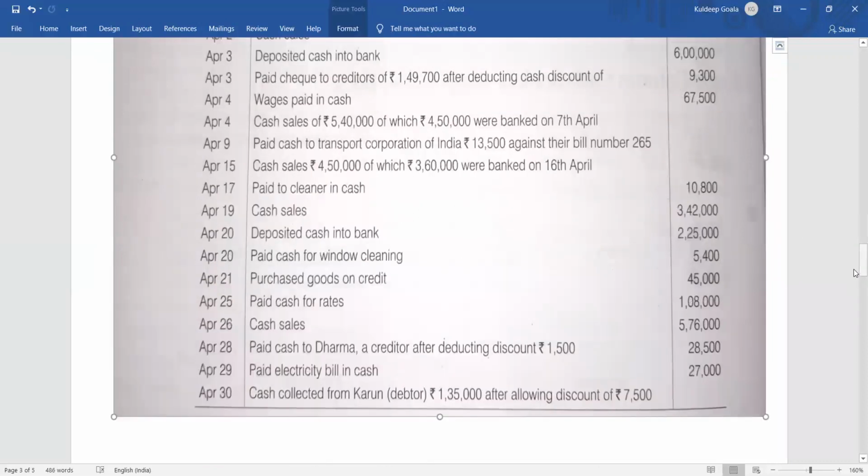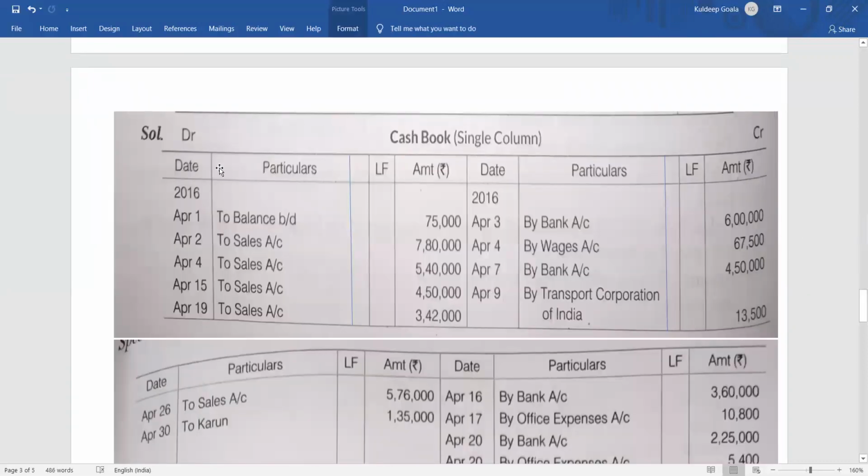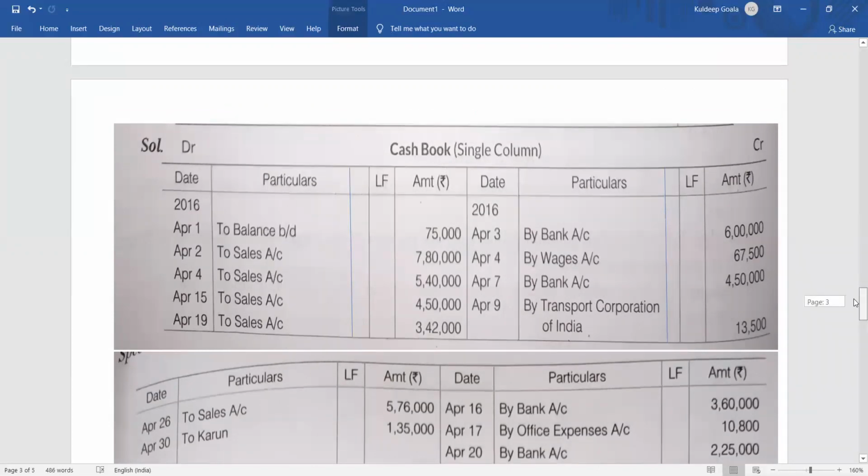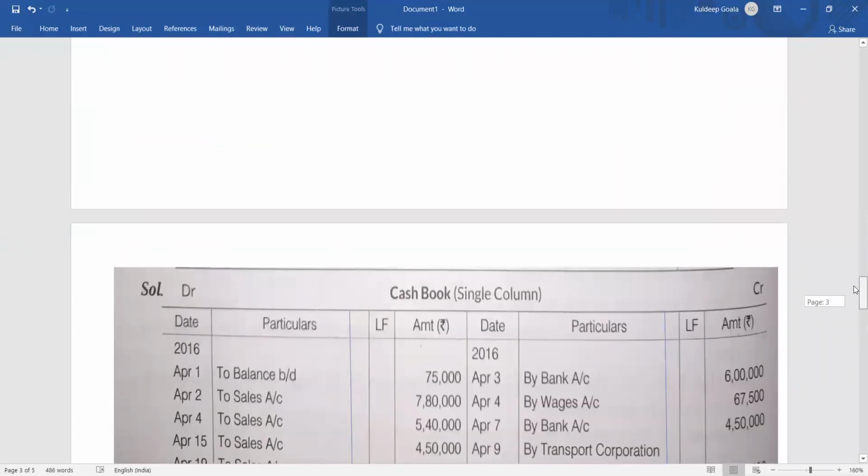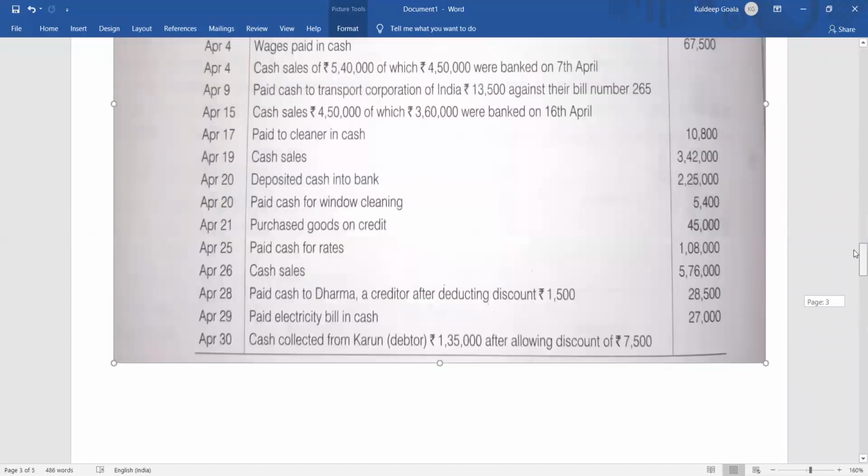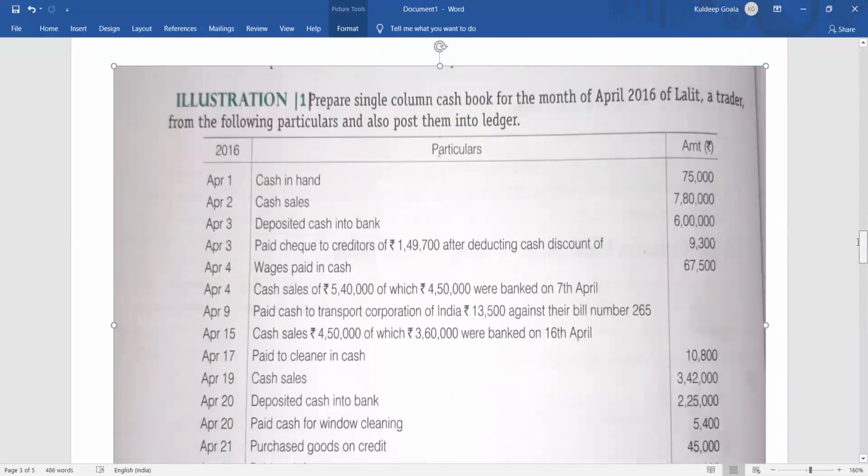Then, once the cash book has been prepared with the date, particulars, voucher number, ledger folio, and amount, debit and credit must be there. Then the cash book, which you mention in brackets, single column, or you can write single column cash book with cash column. Above, you should write in the books of Lalit Traders, or Messrs Lalit Traders, which will be more appropriate. Now, after that, one by one, we will start like this.